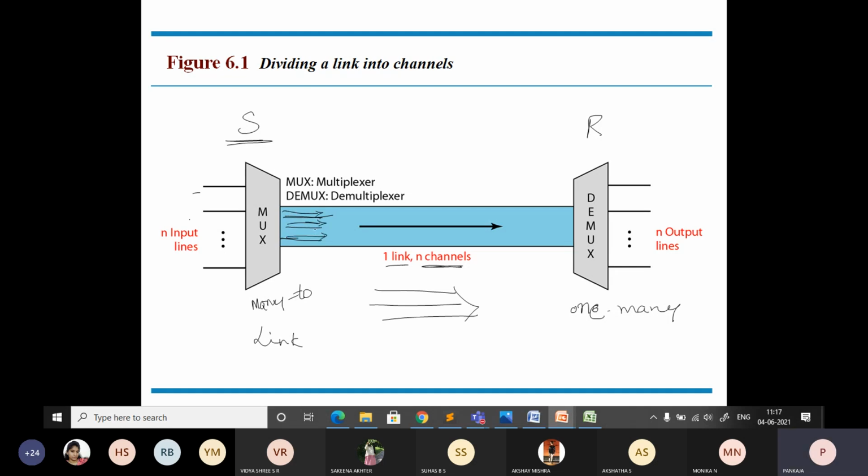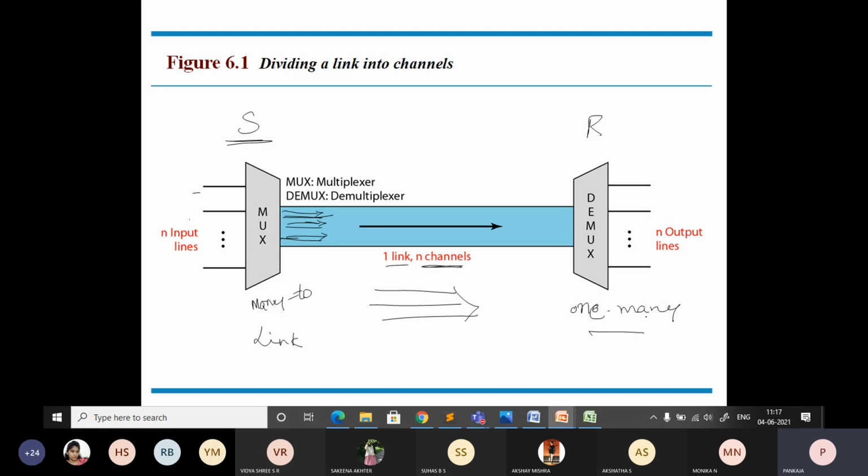I think I have that diagram. You just remember what multiplexing is and what demultiplexing is. Multiplexing means you are converting n number of input lines to a single link. The demultiplexer is going to perform the opposite operation of the multiplexer. It is converting a single input into n number of outputs.